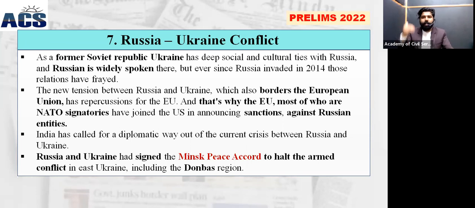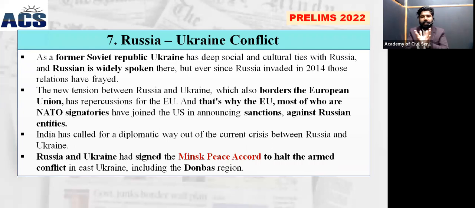So now both countries are ready for peaceful talks and dialogue, through which they can expect a peaceful solution to this agreement. When Russia annexed the region of Crimea, there was also an agreement called the Minsk Peace Accords, signed between Russia and Ukraine in order to end the conflicts, especially in the region of Donbass. Donbass is also a region after Crimea with a lot of conflict, sharing a border with Russia and Ukraine.